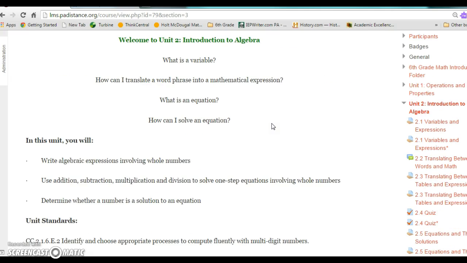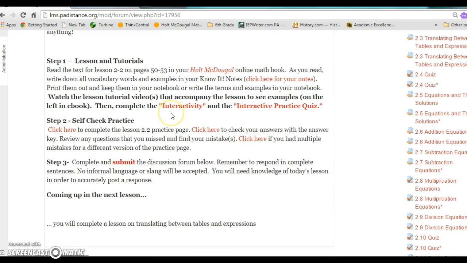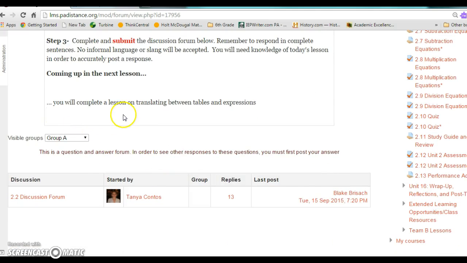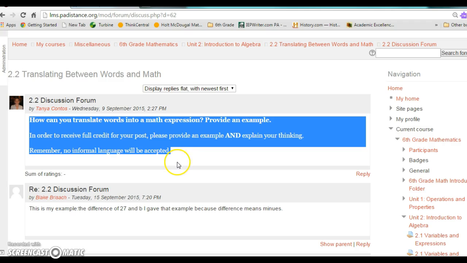There's one other way that we submit assignments, and that's through a discussion forum. Last week the students completed this lesson, and they had to post to a discussion forum. Notice the word submit here. A discussion forum requires you to click on the discussion forum. So I'm going to go ahead and do that right now, and I will have a question for you right here at the top.